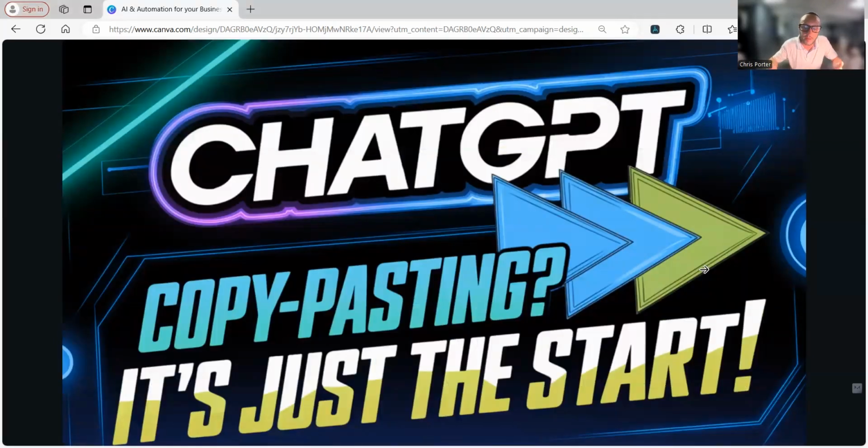While we talk about ChatGPT, I'm pretty sure that most people out there, I'm not talking about developers or anyone that knows how to work with APIs, but most people in the general public, are using ChatGPT to copy and paste, right? Meaning you might copy some text off of your email and paste it into ChatGPT, or you might take that answer from ChatGPT and paste it back as an email response or write out an agreement. But I'm here to tell you today in this presentation, and I don't want to go over anyone's head with any of this, that copying and pasting is really just the start of ChatGPT, right?